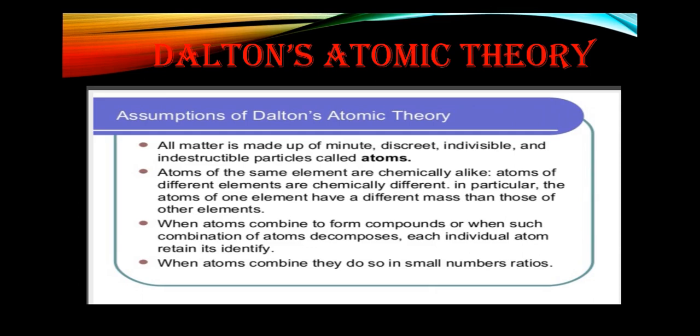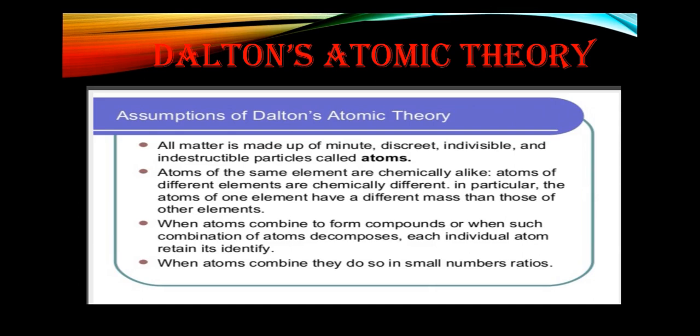He realized that for the same amount of carbon, one compound had exactly twice as much oxygen as the other. In this attempt, John Dalton formulated some assumptions, which is termed atomic theory.